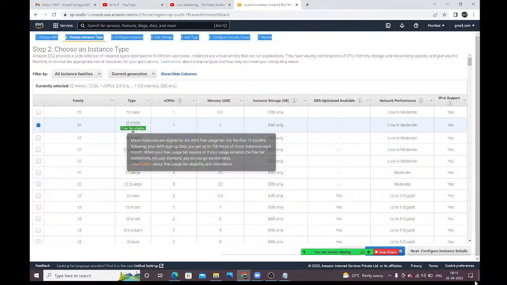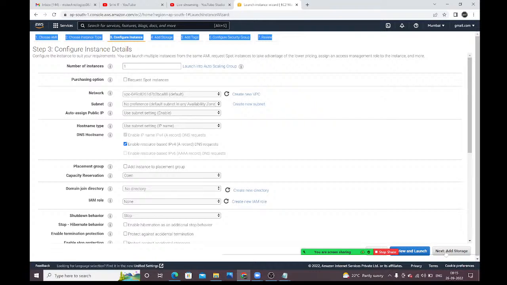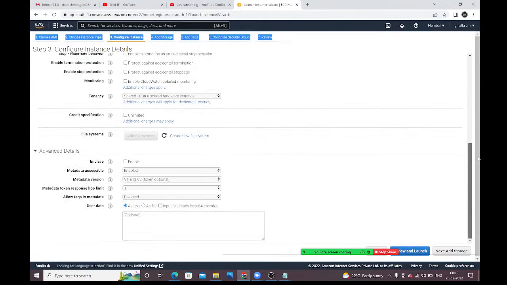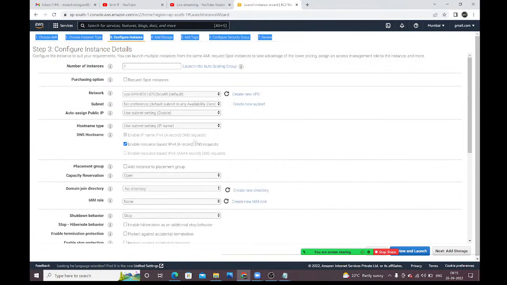Right, just click on configure instance details. Fine. Guys, here I am not going to touch anything. We will discuss each and everything in our AWS sessions, guys. What is VPC? Next here, what are the user details? We need to give it here. Everything we will discuss. As of now, I am not going to touch this one.